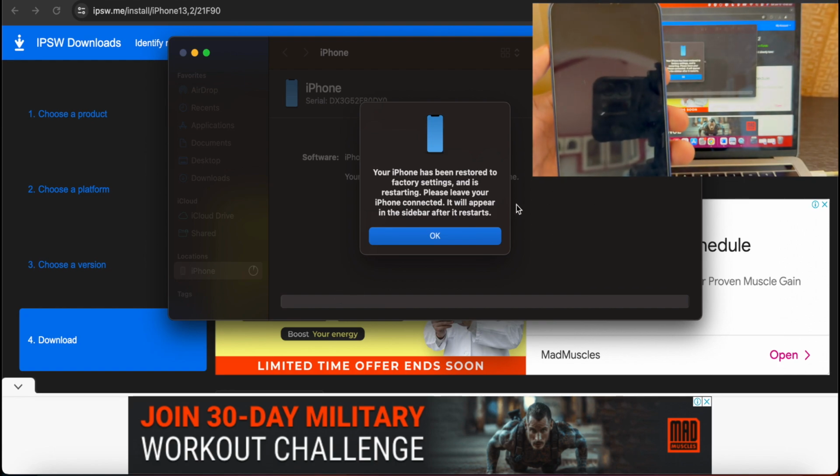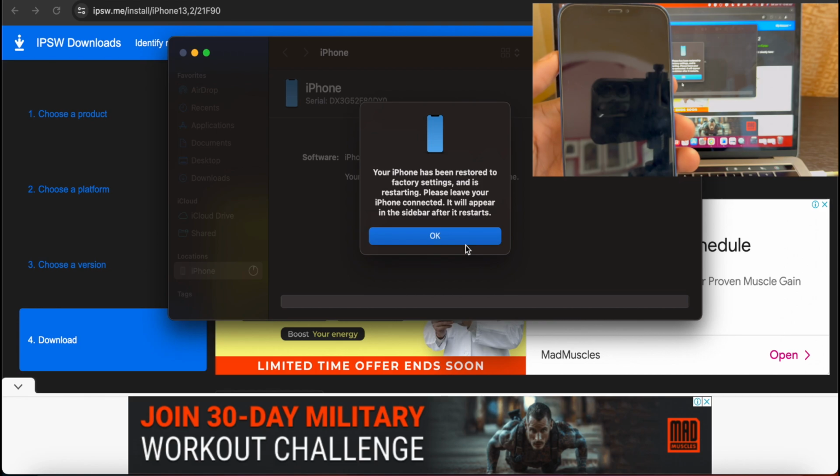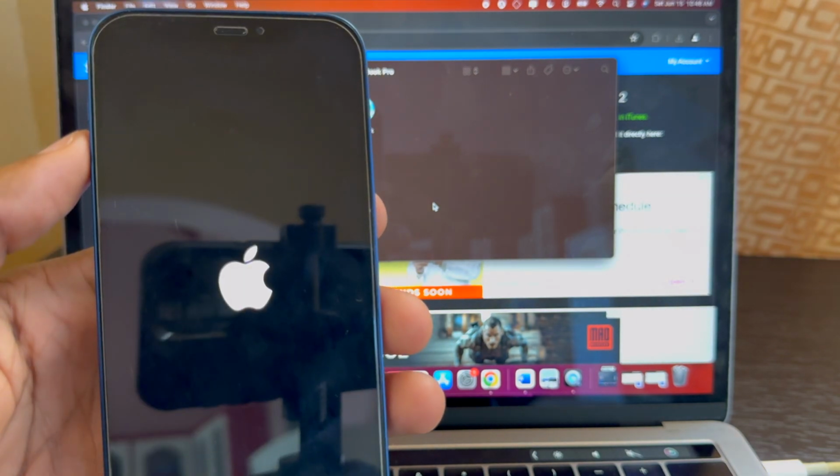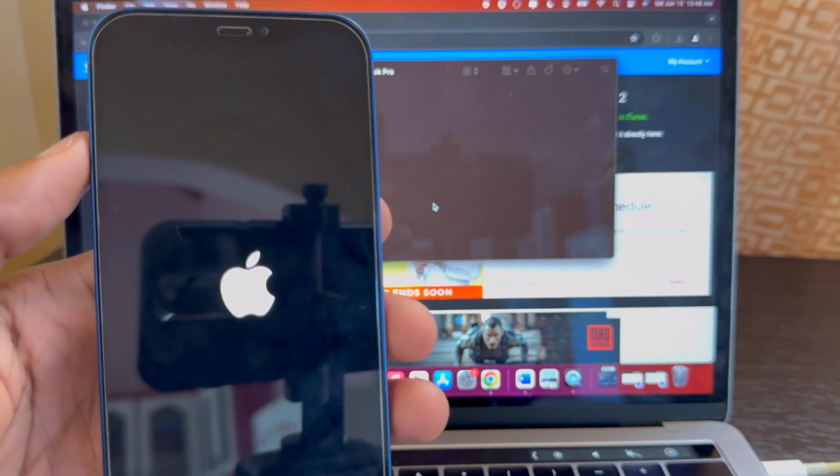Okay, so now the process has been completed. It says that your iPhone has been restored and is restarting. So you just click OK and wait for your device to reboot.